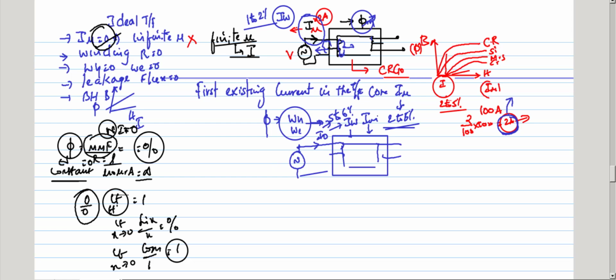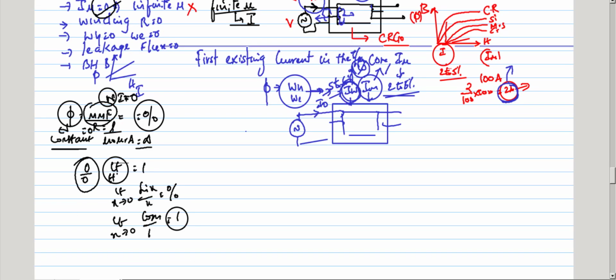This is flux and this is loss. This is the watt component, this is the reactive component. This is the wattful component, this is the wattless component. That means the core loss component is the active component, and this is the reactive component. So the first existing current is I naught, which is a combination of the magnetizing component of current plus the iron loss component of current.